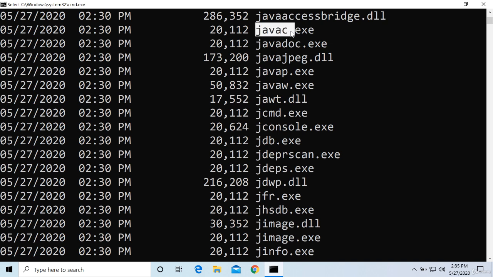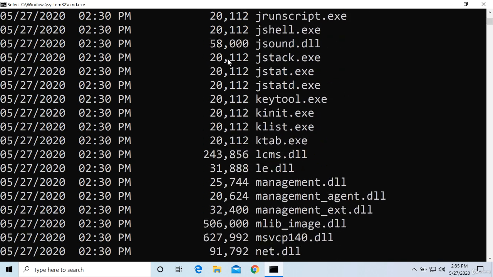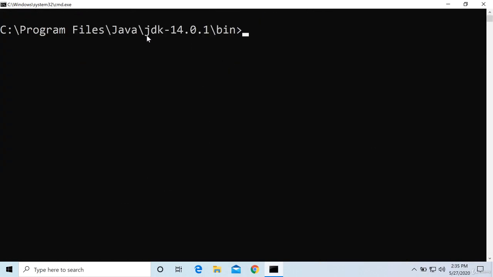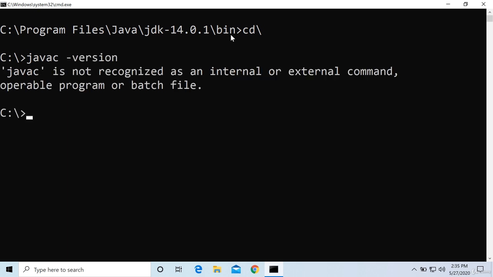So it means that I can access all these tools only if I am inside this current folder, that is Program Files, Java, JDK and so on. So I cannot use it at any other place. If I am outside all these folders, here if I say javac version, it doesn't work. It doesn't recognize. Then how to make it accessible everywhere? So for that, we have to set a path on Windows operating system. This is Windows operating system, so we have to set the path.